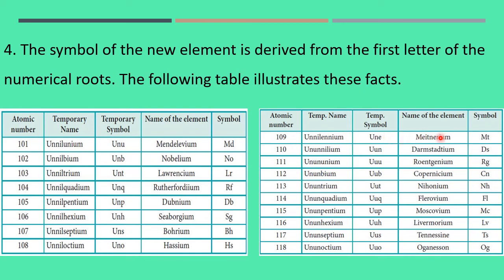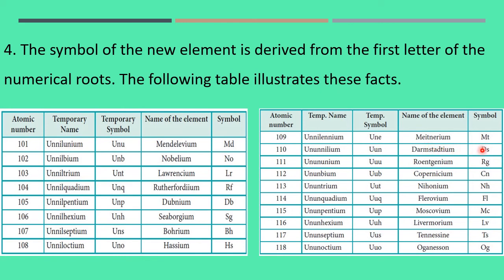Now for 110, Ununnilium, UUN is the temporary symbol, but afterwards this is the present name of this 110 and its symbol is DS.